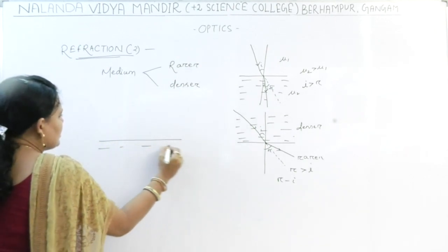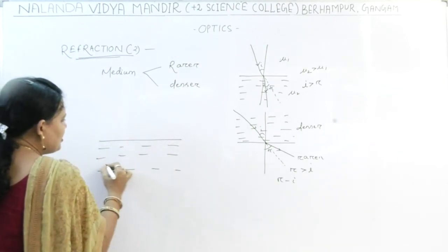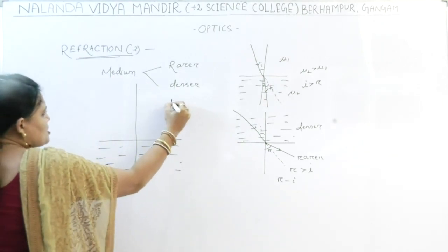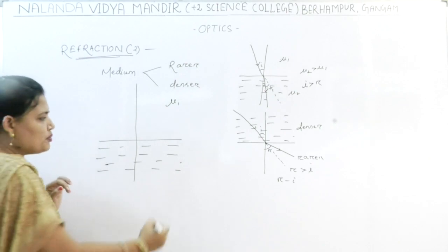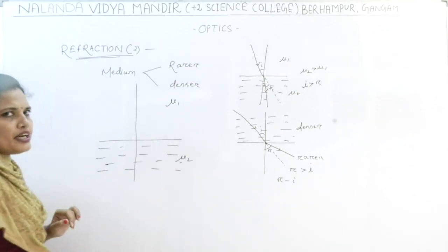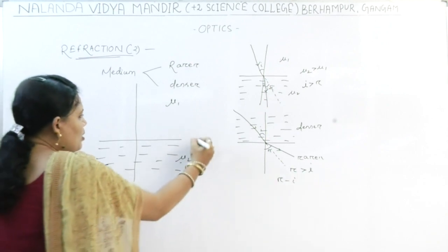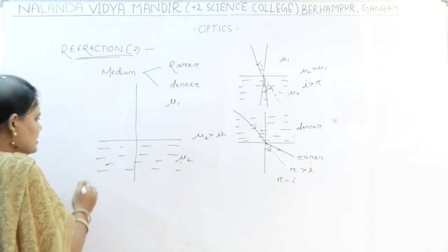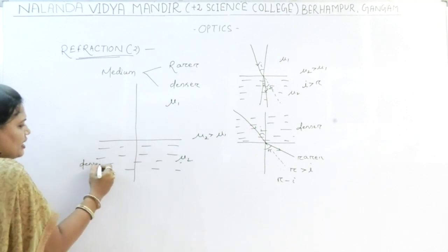Suppose we take this one as the denser medium and this is the rarer medium, and this is the normal. Suppose the refractive indices are mu1 and mu2. Now mu2 is greater than mu1, because I have considered this one as the denser medium and this one as the rarer medium.